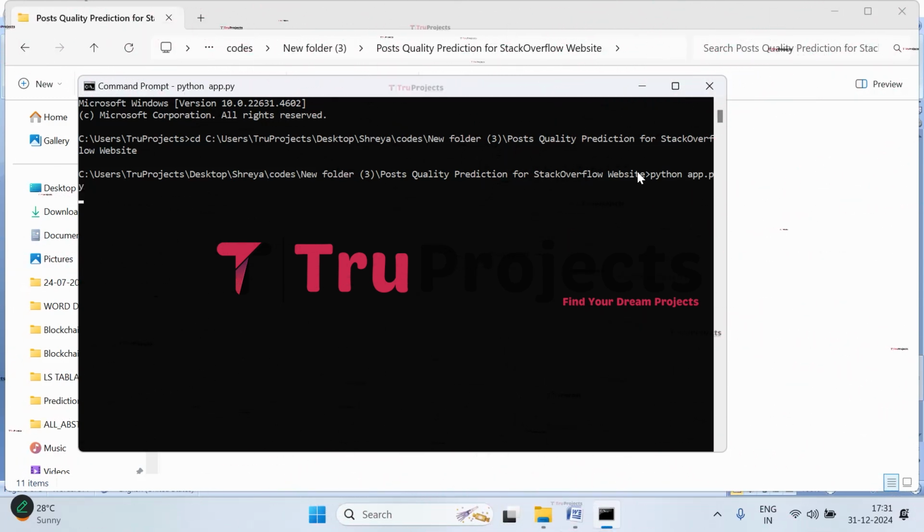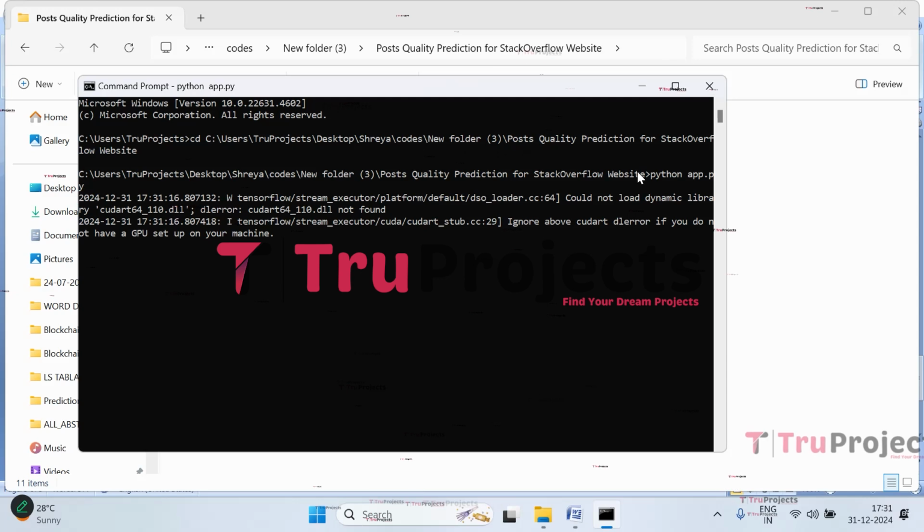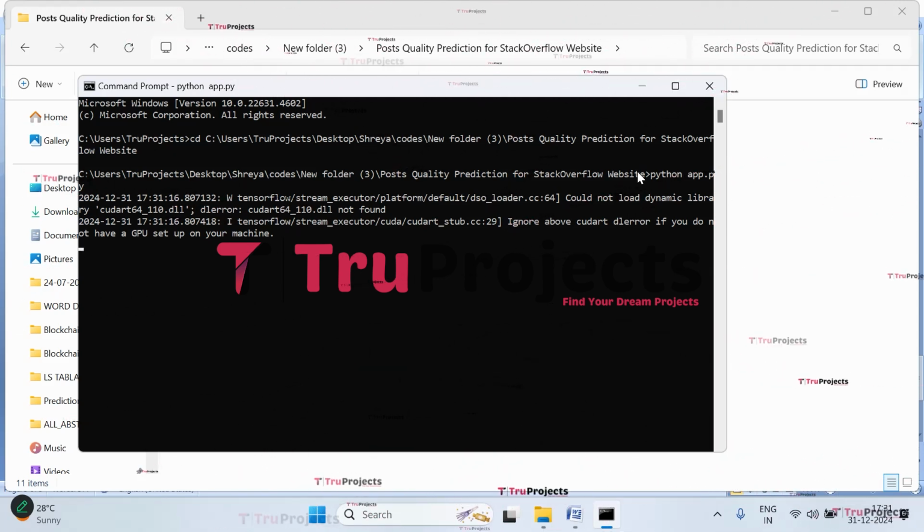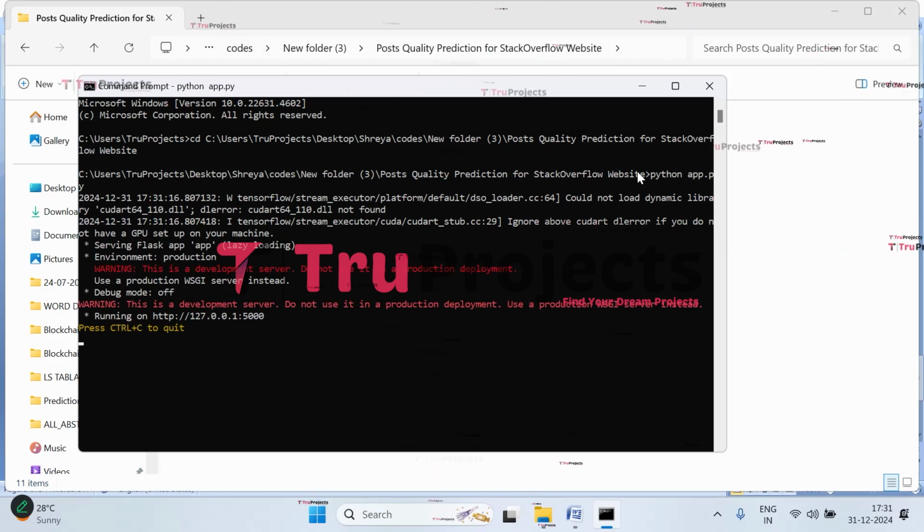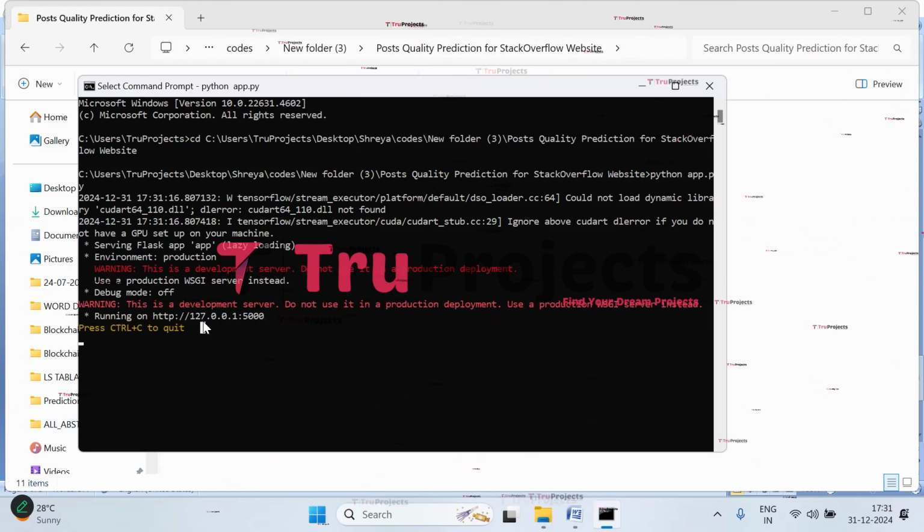This command will execute the Python script and perform a runtime check for any syntax errors or logical issues. And after running the app.py file, the Flask framework will host the application locally at the default address, which is the localhost and the port, unless configured differently. So this is the localhost and this is the port.